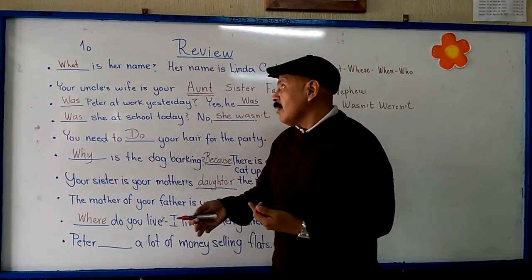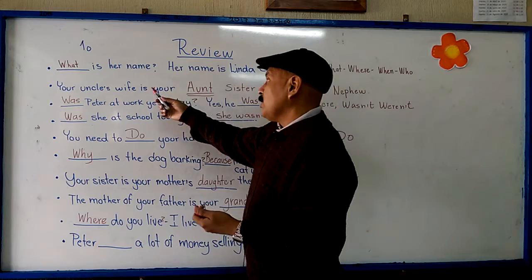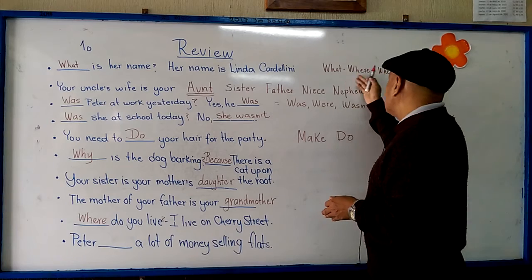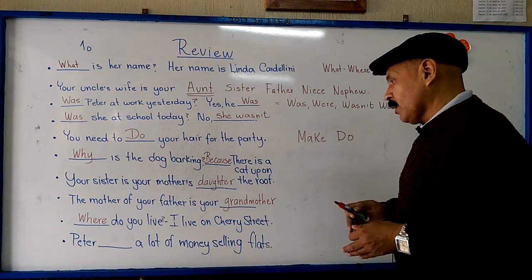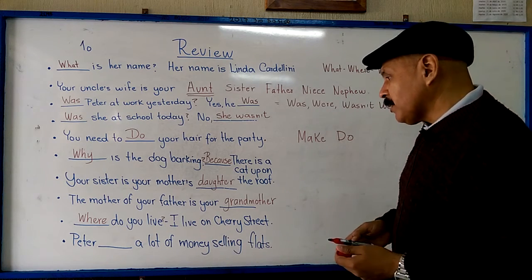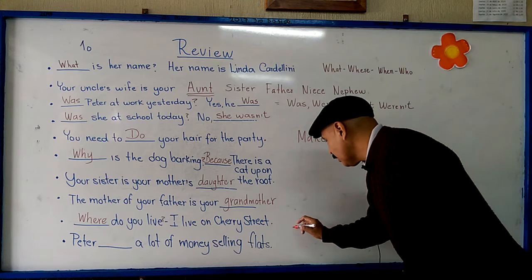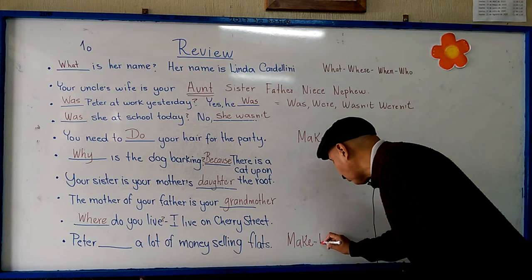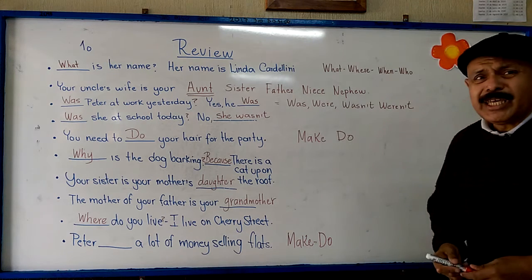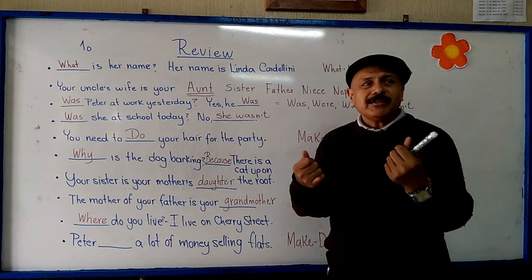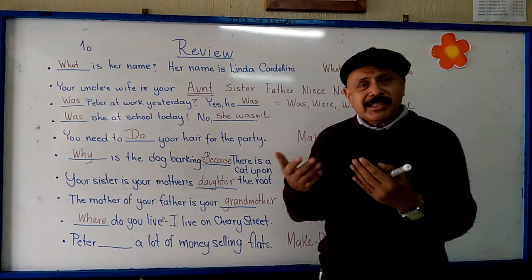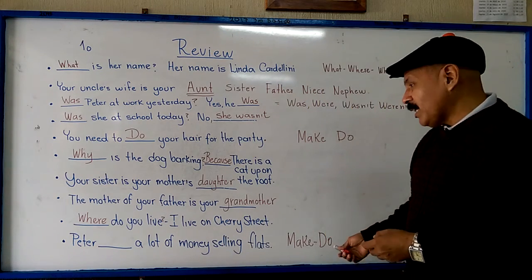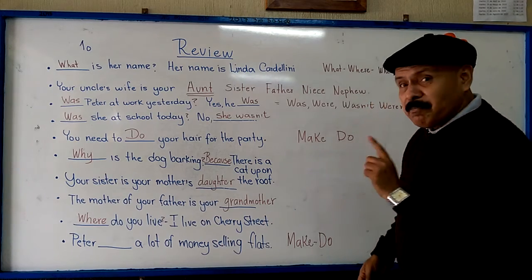Where do you live? Igual que aquí, what was your name? What is her name? Yo sé que aquí por el contexto es what. Entonces recuerden que tienen que estudiar los WH questions también. Y la última, Peter. Aquí there are two options. Here we have two options, make or do. Remember, when we do money or we make money, what's correct for you? Remember, we studied this in the first week of this semester. We were studying make or do. In this case, Peter make.